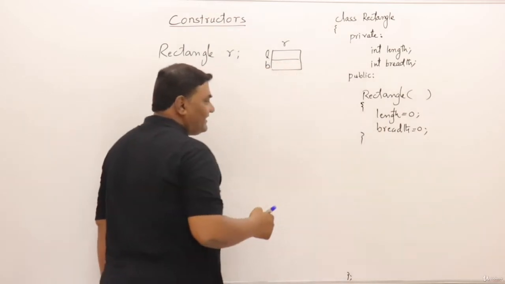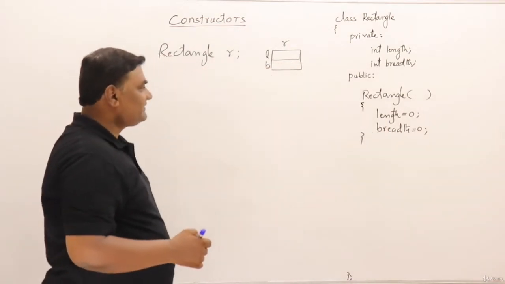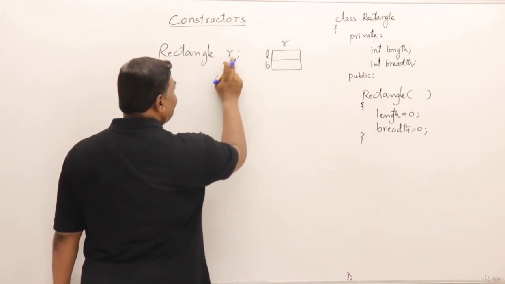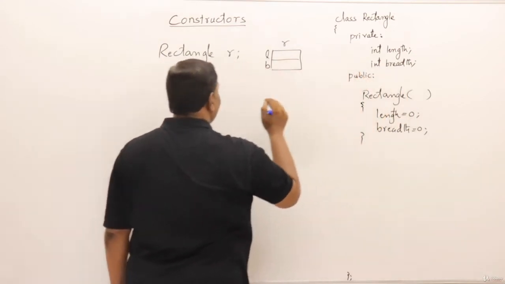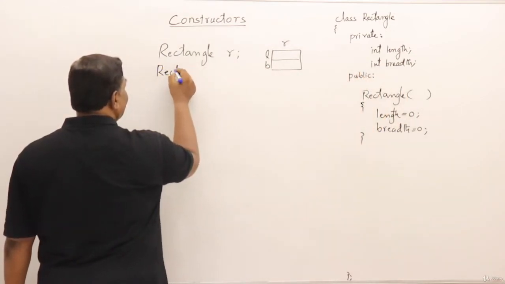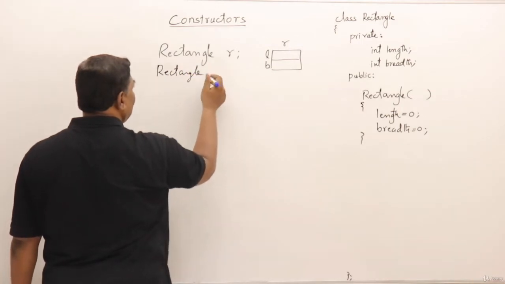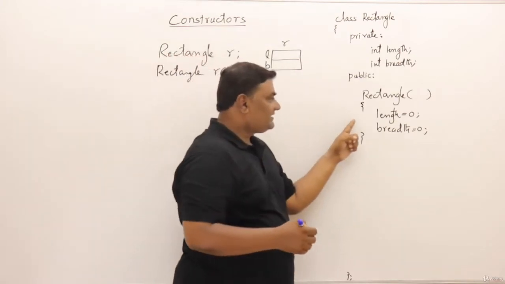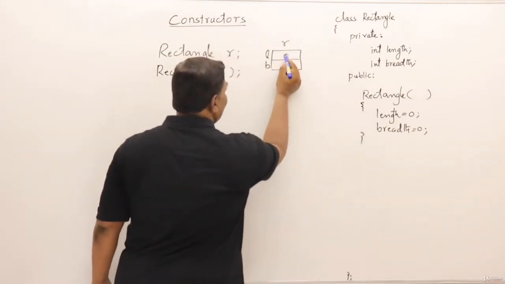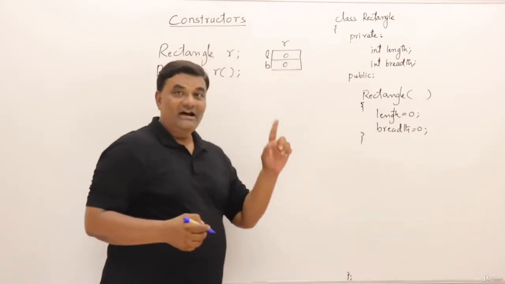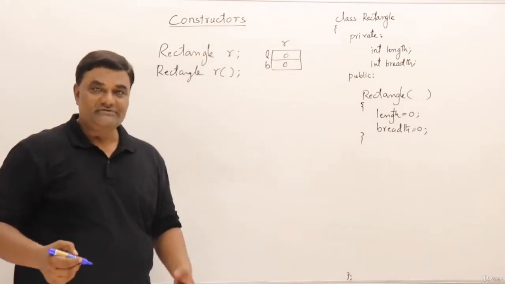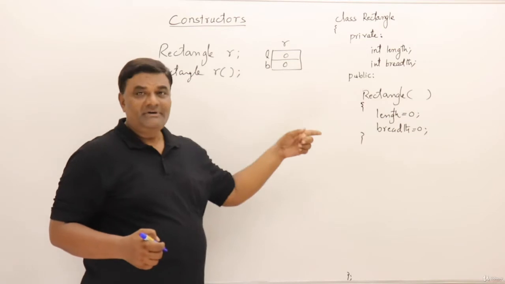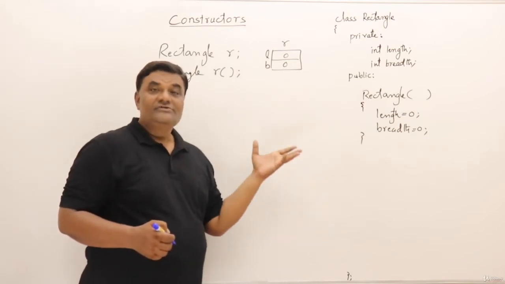So this is the first constructor I have written, the non-parameterized constructor. When you create an object of rectangle without anything, then the non-parameterized constructor will be called. Or even if you write rectangle R with empty brackets, the same constructor will be called, which will set length to 0 and breadth to 0. These are valid values, not garbage values. So this is a non-parameterized or default constructor, a user-defined constructor.